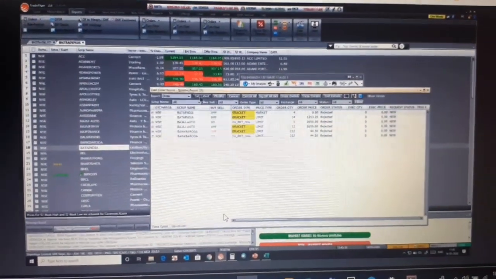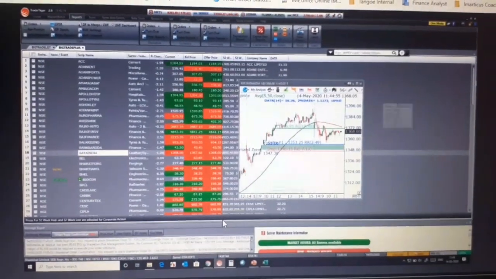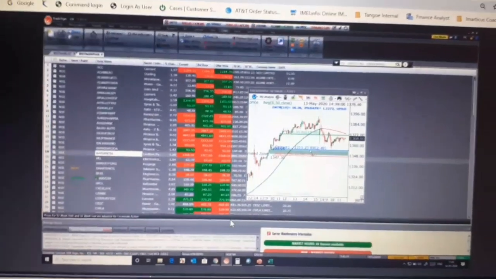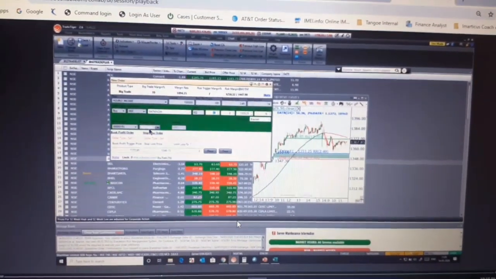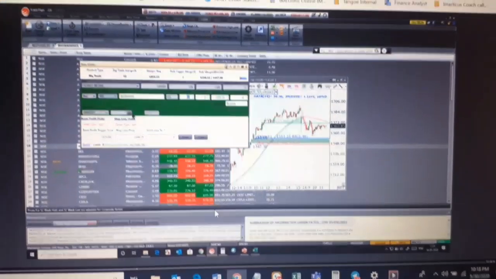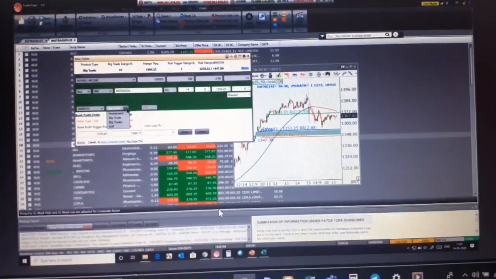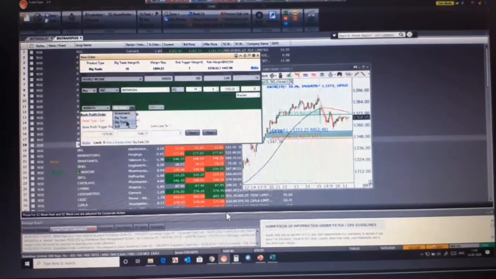Okay, in the meantime, let us understand what are the components of these bracket orders. I've made you understand what all this is. Now, you can change it from here. Big trade plus, you can change it for big trade plus.